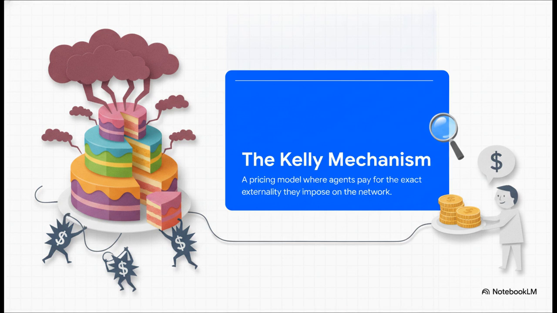Agents submit bids, and the system planner communicates back a single price per unit of resource. Selfish nodes end up paying exactly for the delay or externality they impose on the rest of the network, which perfectly restricts them from overwhelming the system.